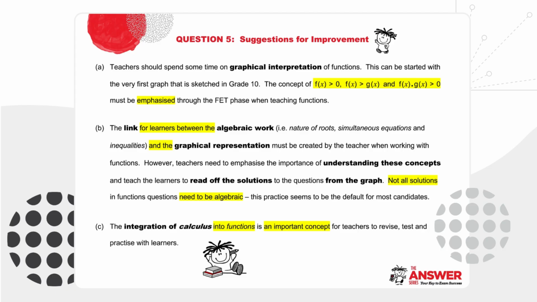C. The integration of calculus into functions is an important concept for teachers to revise, test, and practice with learners.